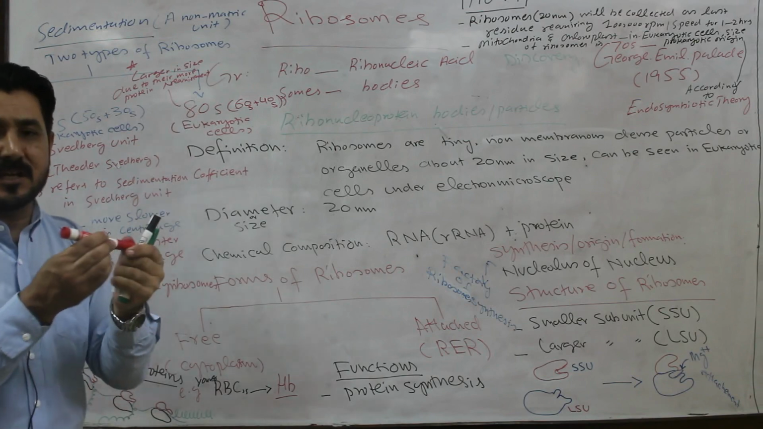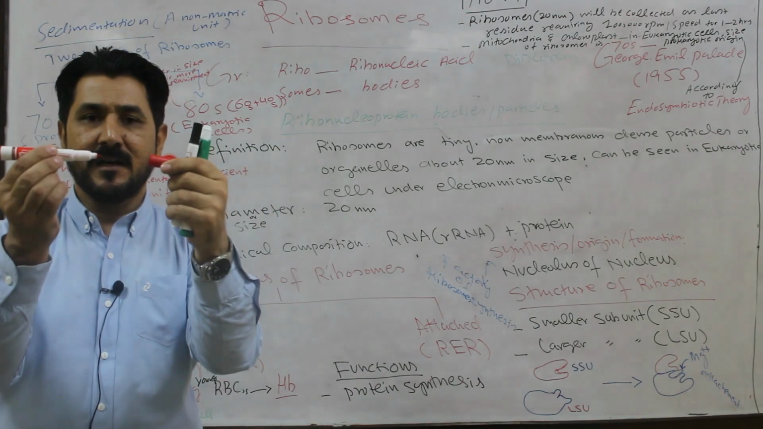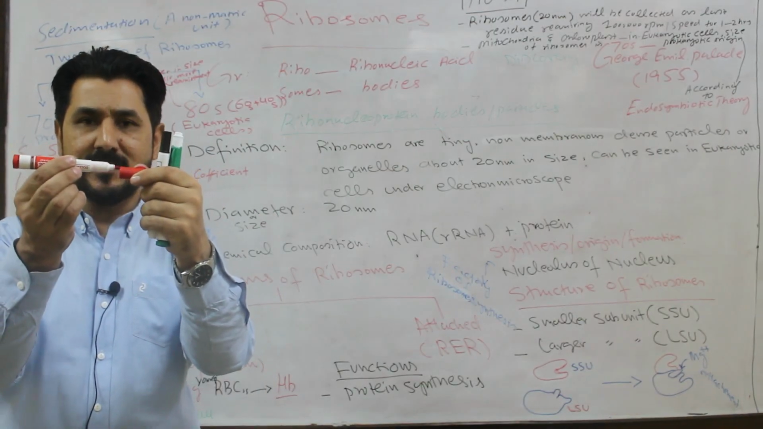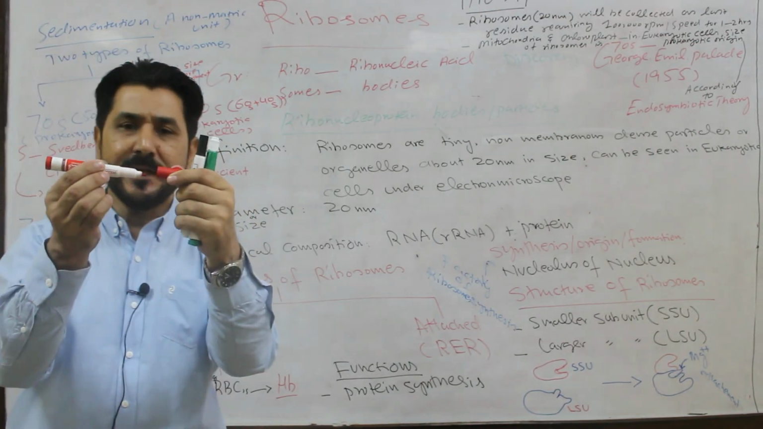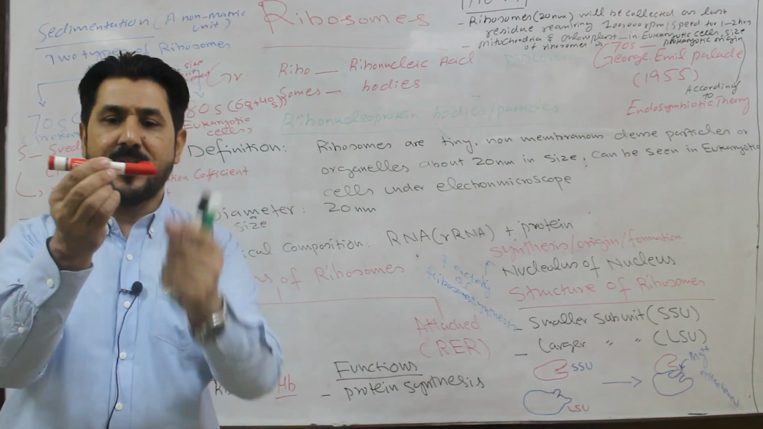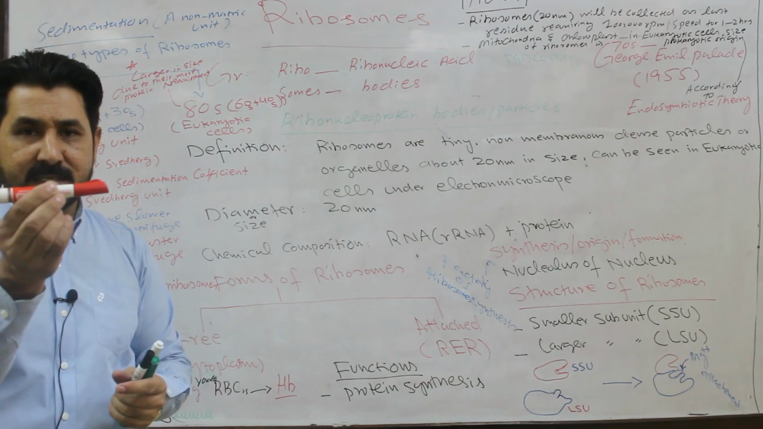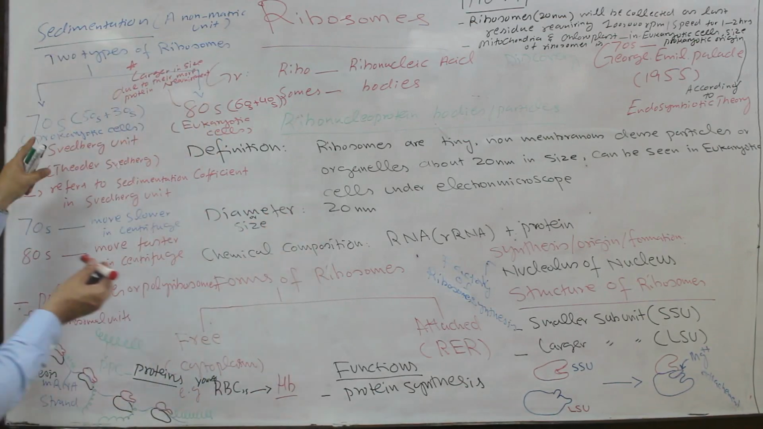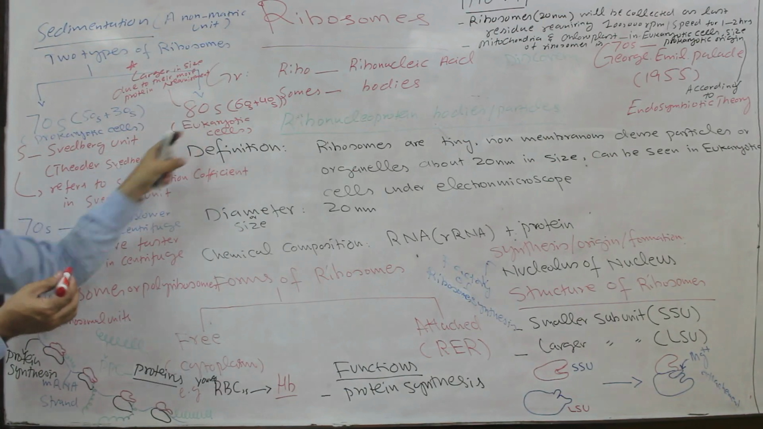Similar is the case with the 80S. The 80S is the combination of the 60S larger subunit and the 40S smaller subunit. The actual size is 100, but due to the overlapping of 20 units because of conformational changes, the final or apparent size will be 80S. So this is the basic theme of the size of the 70S and 80S ribosomes.